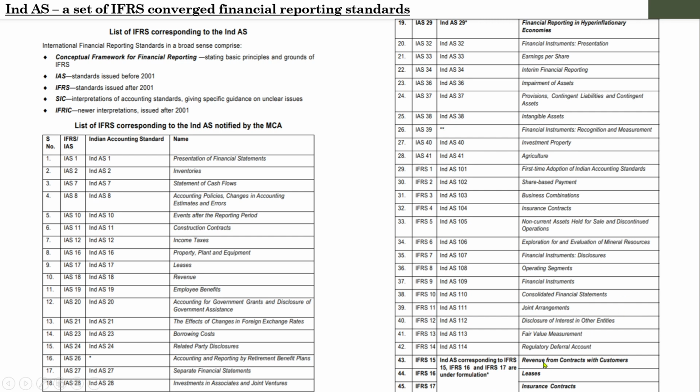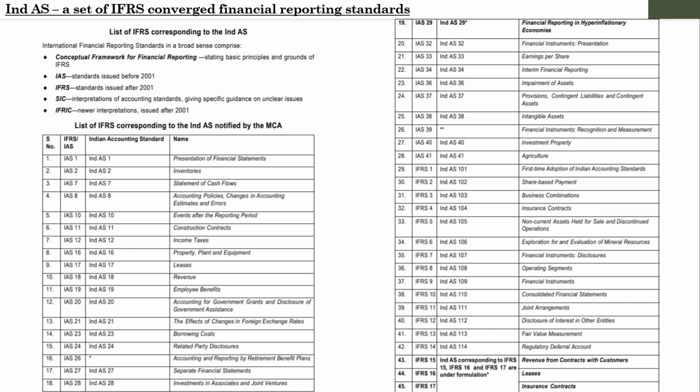We will go through in brief what each of these standards is, but as an activity you have to identify the full theoretical aspects of each of these standards. Previously we learned about IFRS, IAS, SIC and IFRIC, but in the case of Ind AS you have to learn all the standards prevailing in our country until now, what the names of each of these standards are, and what the peculiarities of each are.